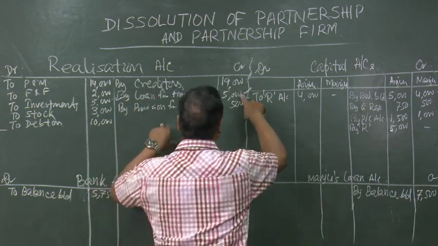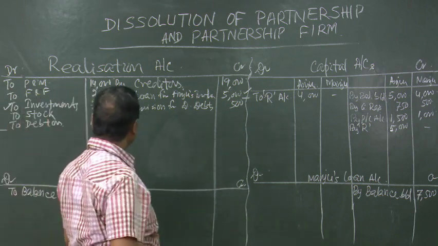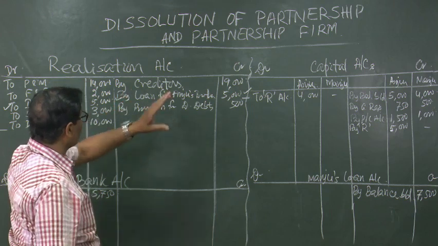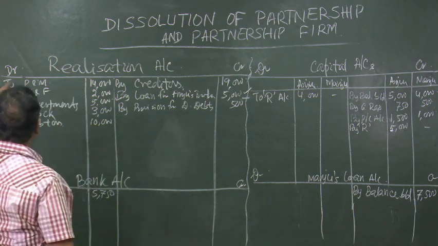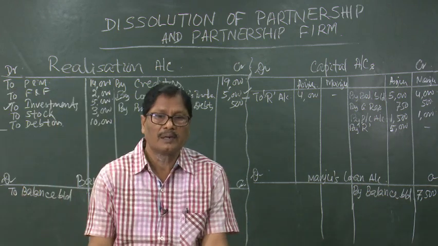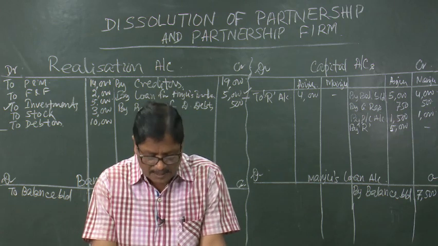So, we have discharged this liability and also realized these assets. We have to be very particular about these things, because these creditors will have to be paid, that is a liability. These assets will have to be sold and cash will have to be realized. Individually all the assets and all the liabilities had to be realized.